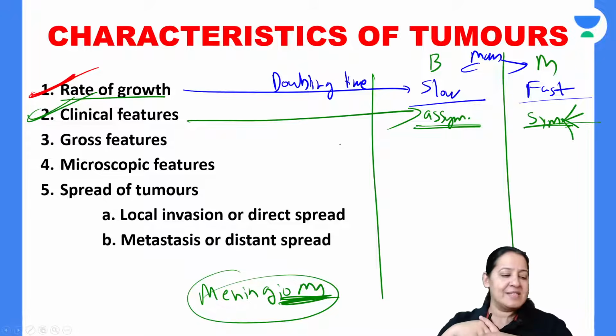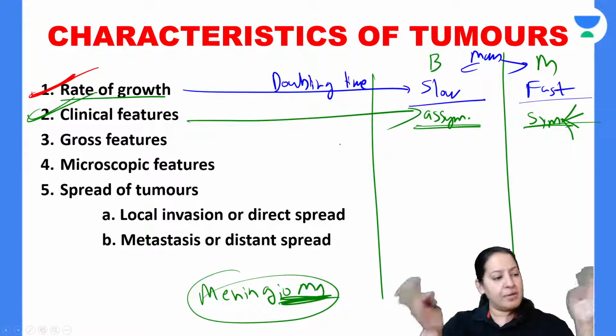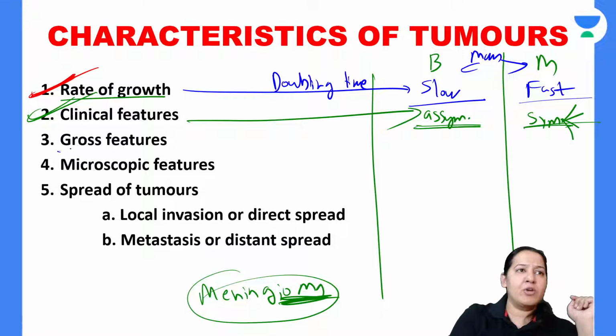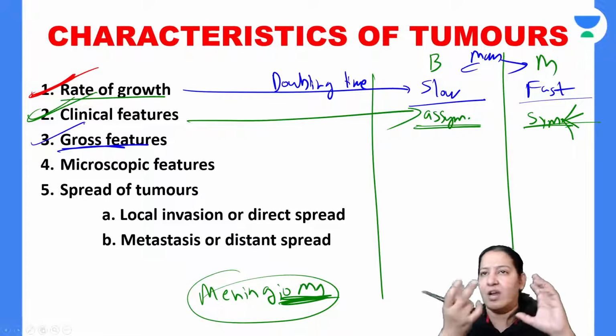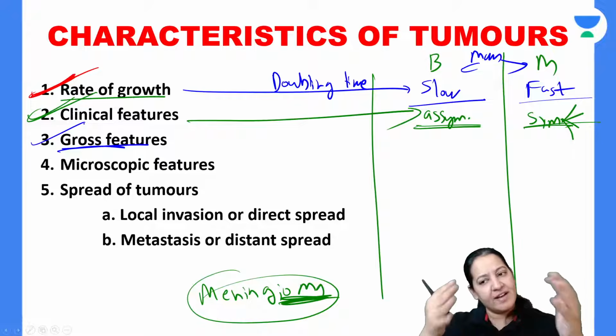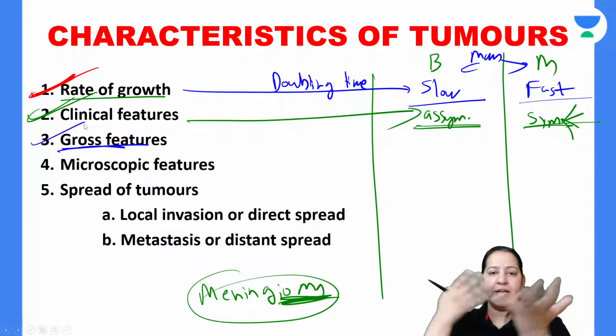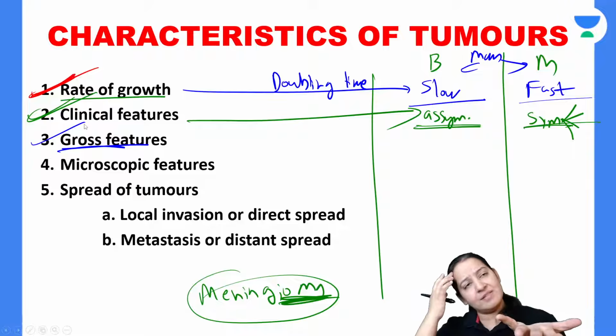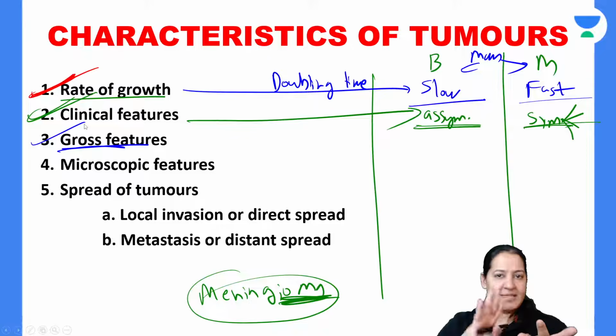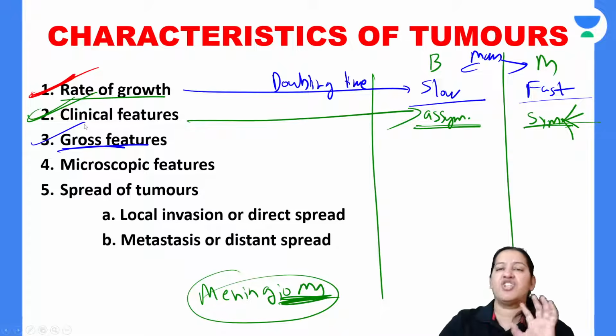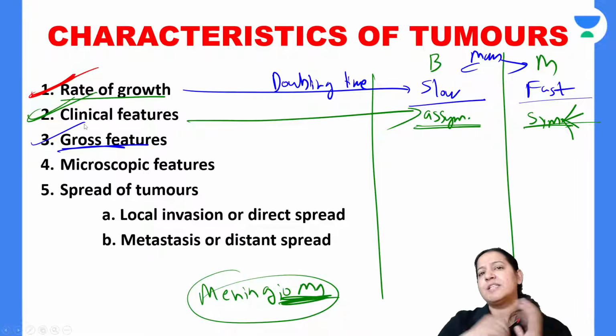That is the second difference. Okay, come on to the third difference. That is based on gross. Gross means external. So you are a surgeon. You have taken the tumor out of the body. There is a patient in front of you. You have cut the tumor and taken it in a tray. You have done the surgery. So the tumor is in your hand, in a tray. So you will see the shape, size, color, consistency of the tumor.